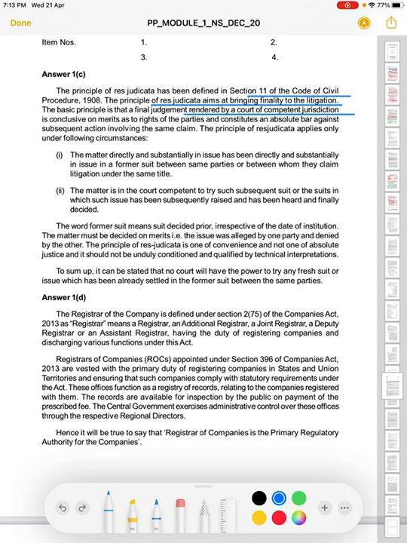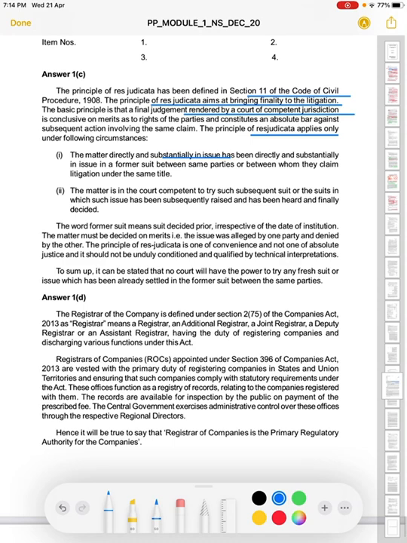The basic principle is that the final judgment rendered by a court of competent jurisdiction, meaning the competent court giving the judgment in that case, is conclusive on merits as to the rights of the parties and constitutes an absolute bar against a subsequent action involving the same claim. Now the principle of res judicata applies only under the following circumstances. So these are the two circumstances they have mentioned here, that the matter directly or substantially.